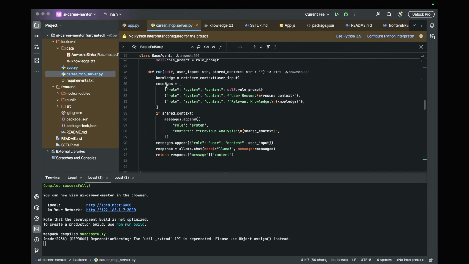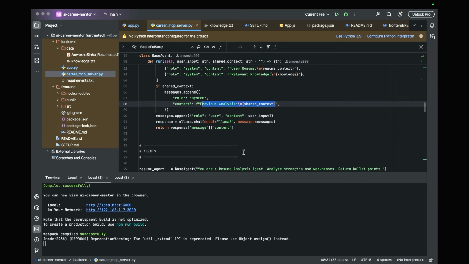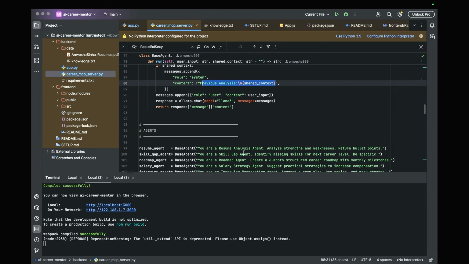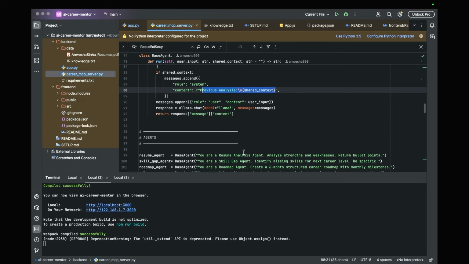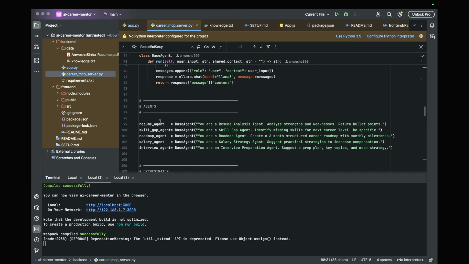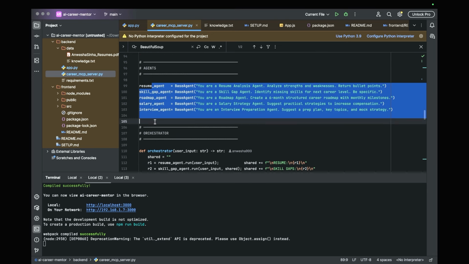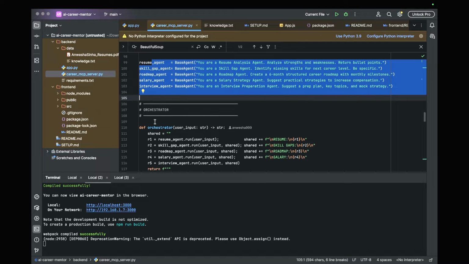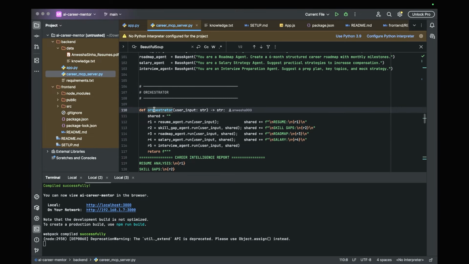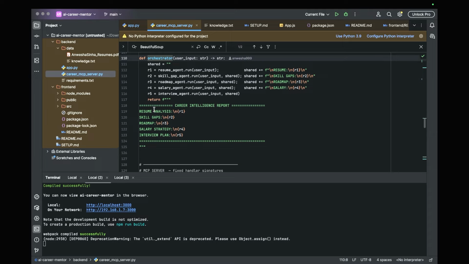We wanted the agent to have the answer of the previous context also. That is why they are having shared context. These all are discussed in the previous episodes. In case you've forgotten, go and click on the previous episodes and check those. So these are the agents that we have discussed, the agents I've just built on top of it. The orchestrator layer will help me facilitate these agents.